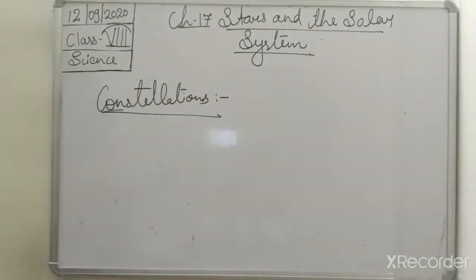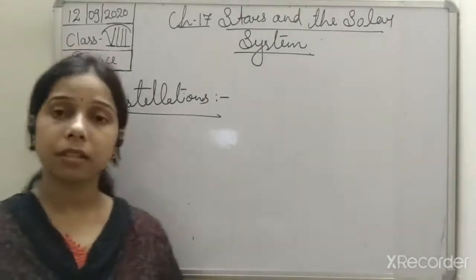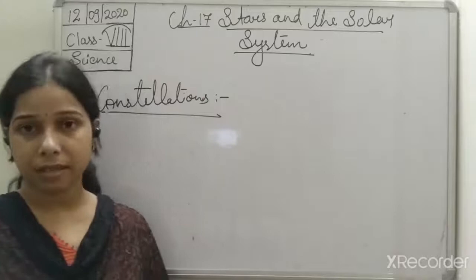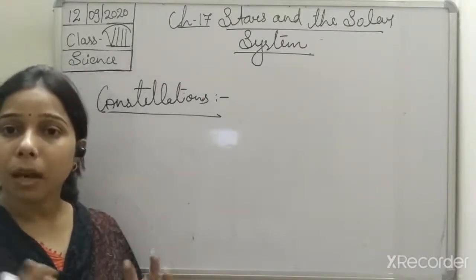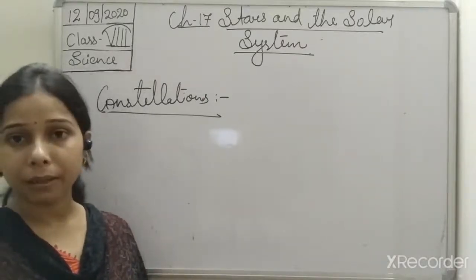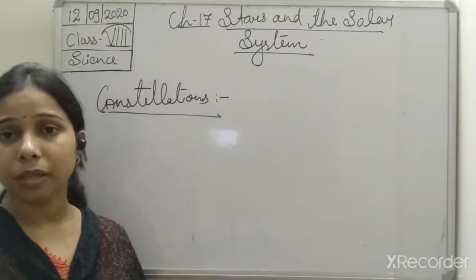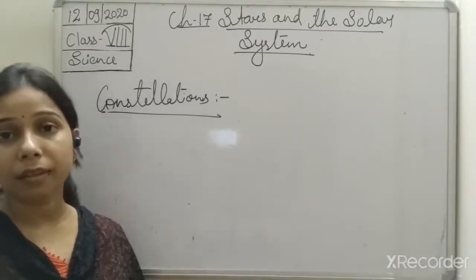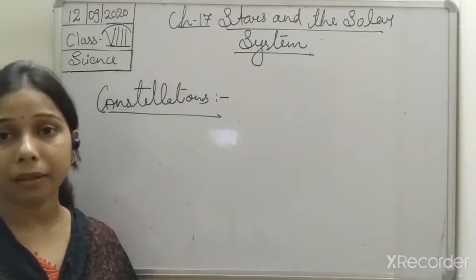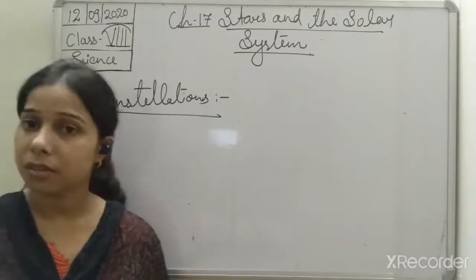Okay. So constellation is what, students? I discussed that it is a group of stars. When they come together, they form a pattern, they form a design. And when a group of stars come together and form a pattern, it is known as a constellation.